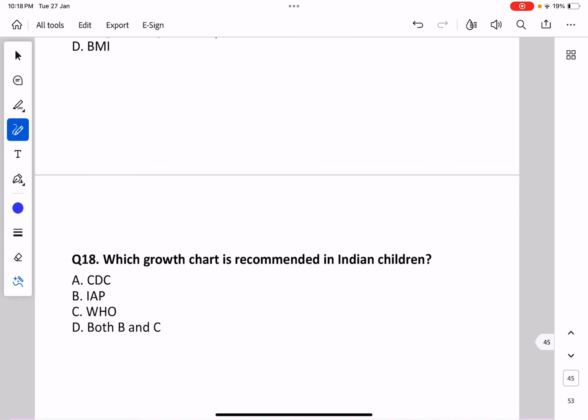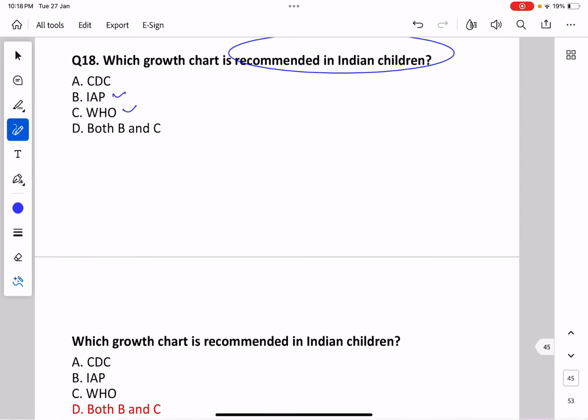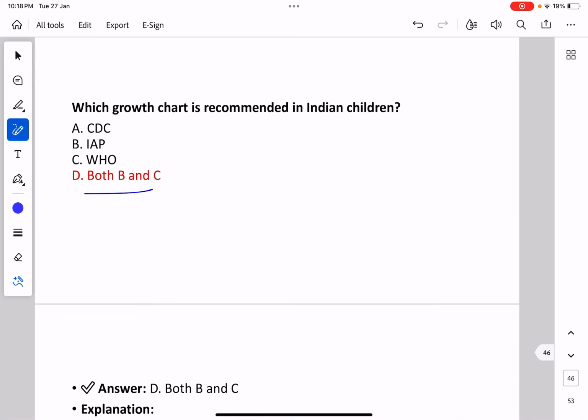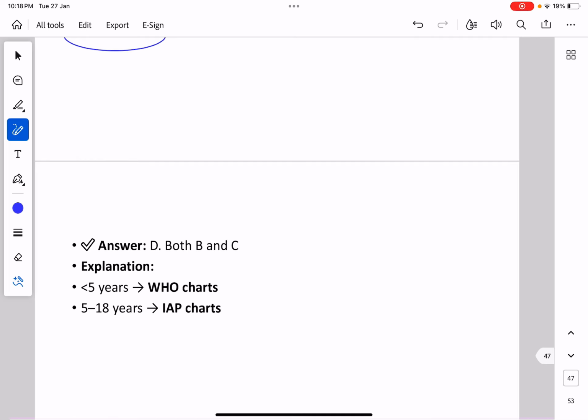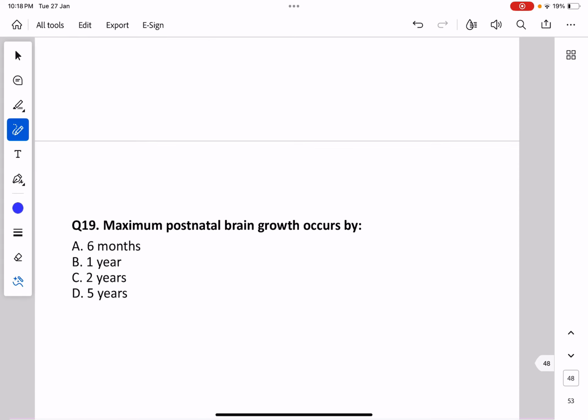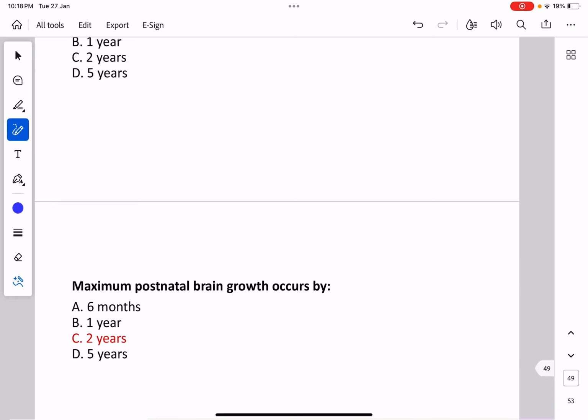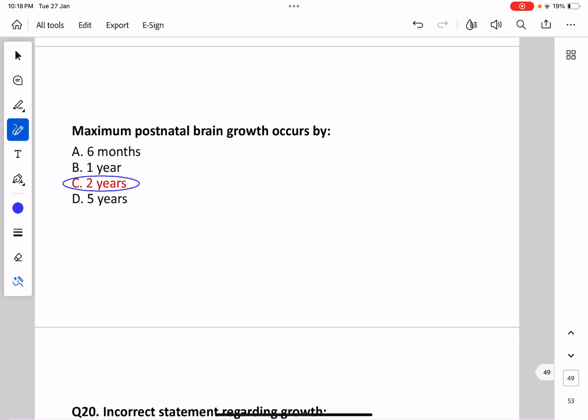Which growth chart is recommended for Indian children? CDC, IAP, WHO, or both B and C? As you have seen in your clinical practice, IAP and WHO charts are commonly used in Indian children, so both B and C is the answer. For children less than 5 years, WHO charts are usually used. For 5 to 18 years, IAP charts are used. Now, maximum postnatal brain growth occurs by, a theoretical question, the answer is 2 years.